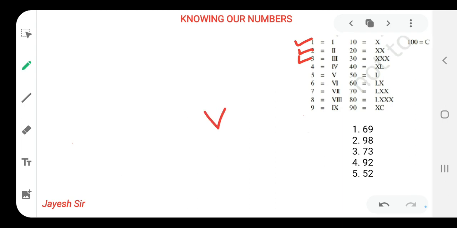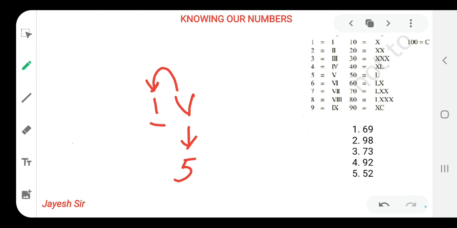If we have to write four, that means we have to place I before V. It means we have subtracted 1 from the V. If the I is placed before V, that means V is 5. If it is placed before, then it will become 4. What will it become, friends? It will become 4. Yes, friends, I hope you all might be getting it.